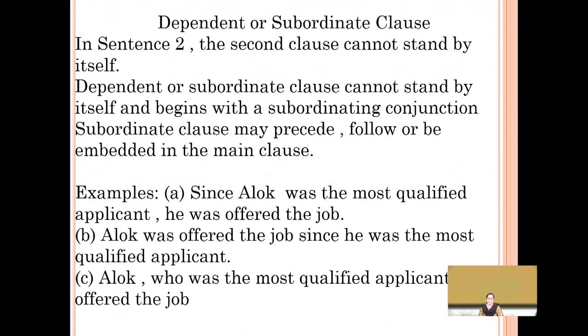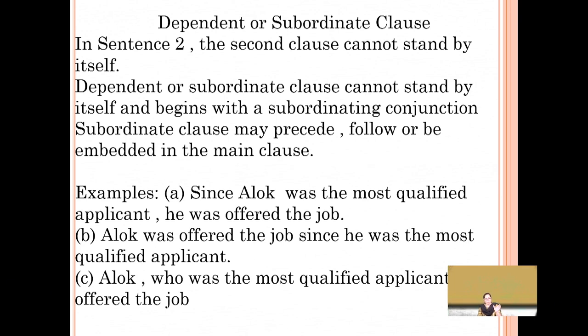Have a look at these examples A, B and C. Since Alok was the most qualified applicant, he was offered the job. Now here, he was offered the job is the principal clause. Since Alok was the most qualified applicant is the subordinate clause, because it is preceded by a subordinating conjunction. Alok was offered the job since he was the most qualified applicant.